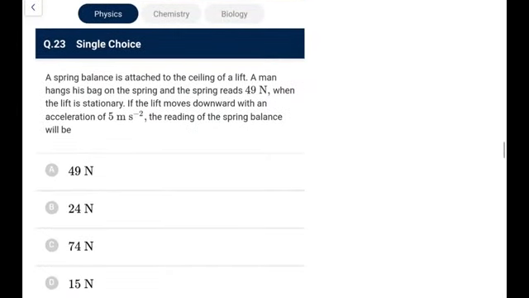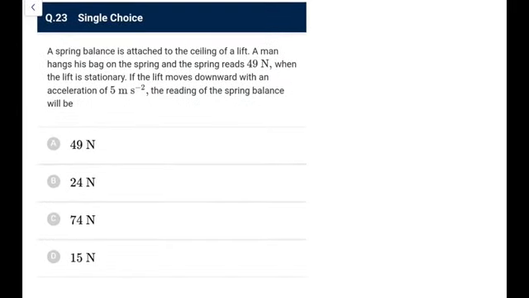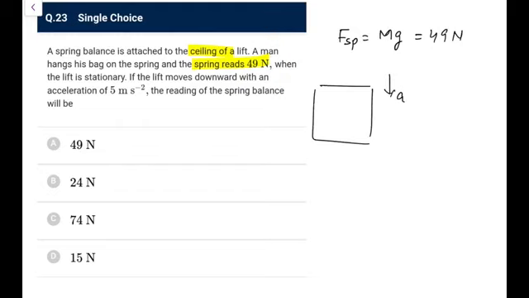Next one, spring balance attached to the ceiling of a lift. A man hangs his bag on the spring and the spring reads 49 when the lift is stationary. If the lift moves downward with an acceleration of 5, the reading of the spring balance will become? When it was stationary, the spring force was equal to mg, that was 49 newtons. Now when the lift accelerates downwards, we will have a pseudo force acting upwards, that would be ma, mg and plus f spring.